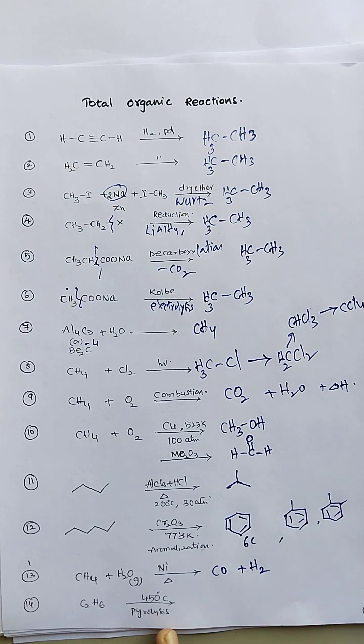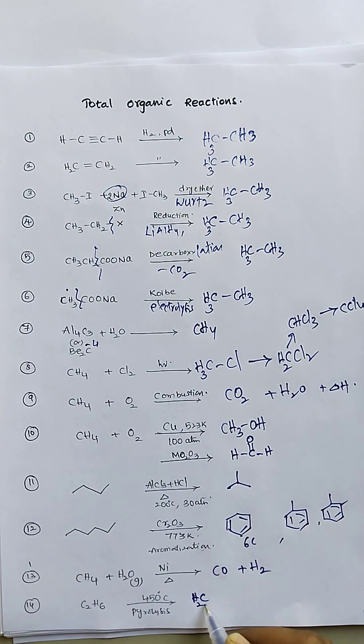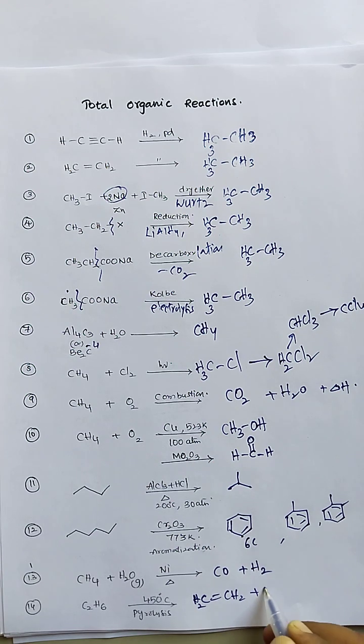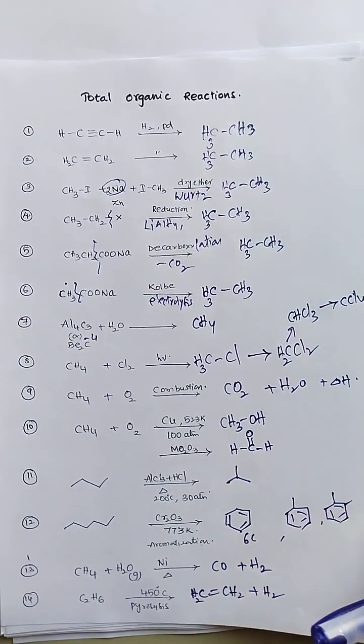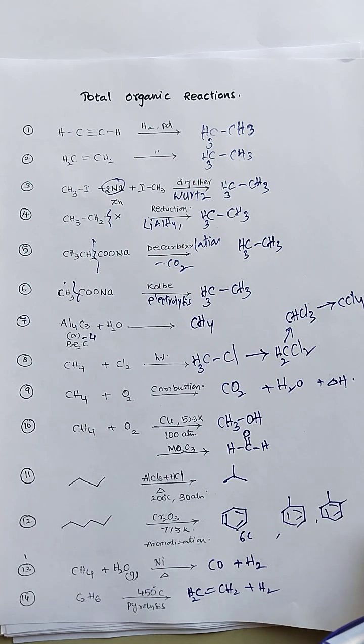Next, ethane upon pyrolysis reaction, that is, in the absence of oxygen or air. If you heat it up to 450 degrees centigrade, it undergoes a pyrolysis reaction. Here alkenes plus hydrogen gas are produced. Here the breaking of C-H bonds and C-C bonds takes place in the pyrolysis reaction.